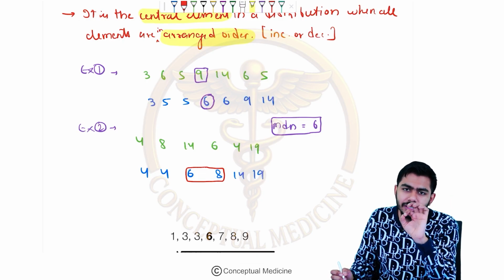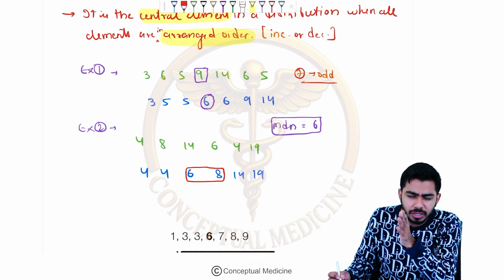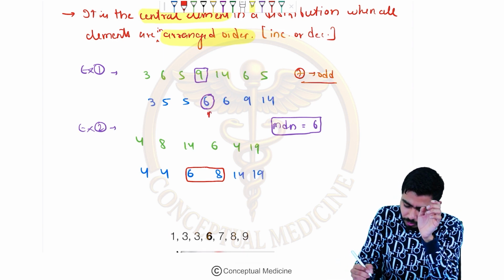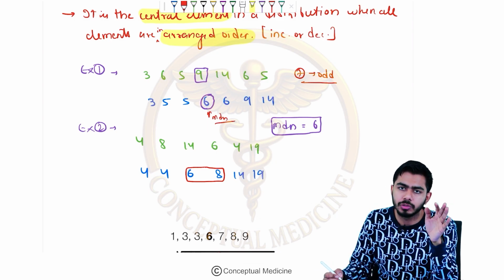So here, in the first example, we saw that the total number was 7. So it is an odd data. For the odd figure, you just need to arrange and you will find the center. You will find the central value and that's it. Your job is done and that is the median. Congratulations, you got your answer.